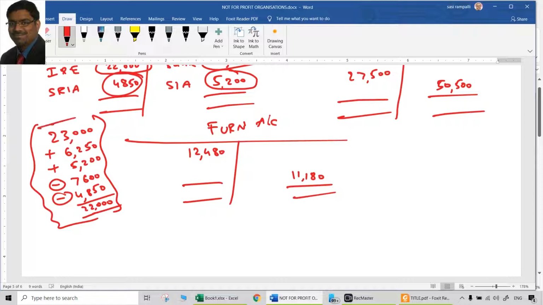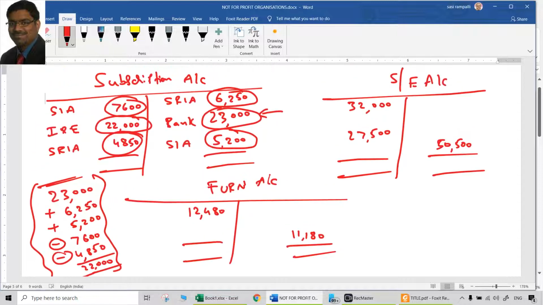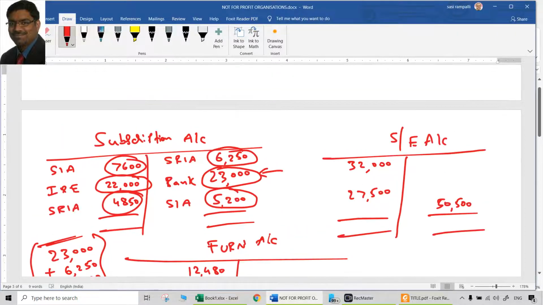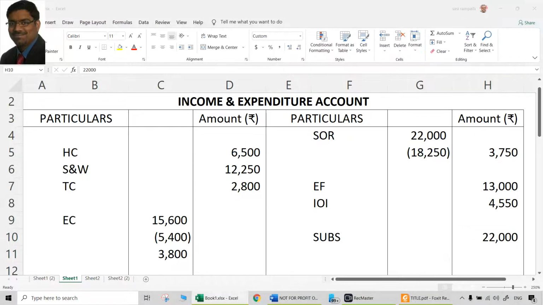Like this also you can show in the income and expenditure account, or you can show in the working note separately, or you can show as an account also. Account is relatively easier, and it will never miss any of these plus and minus. Why? Because debit credit is very clear. So that is your choice, but I suggest an account even though it is not asked in certain cases like that. Anyway, subscription account is closed because the balance of 22,000 we already transferred to the income and expenditure account.